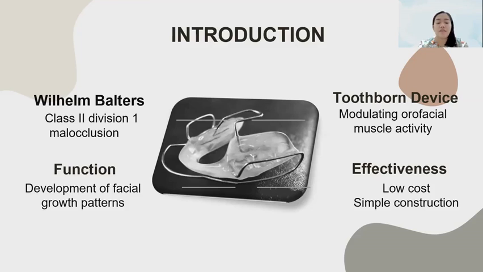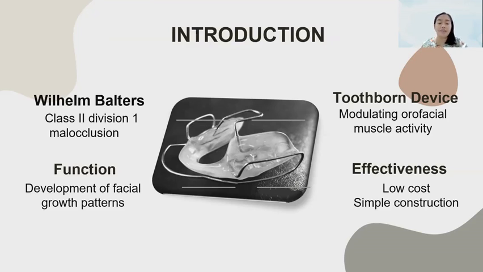The main goal of class 2 malocclusion functional appliance treatment is to utilize the force exerted by the muscles of mastication, tongue, teeth, and lips to induce neuromuscular change, which can affect masticatory muscle activity and stimulate mandibular growth. Bionator works by modulating orofacial muscle activity, thereby promoting the normal development of facial growth pattern as a result of orthopedic, dentoalveolar, and muscular change.